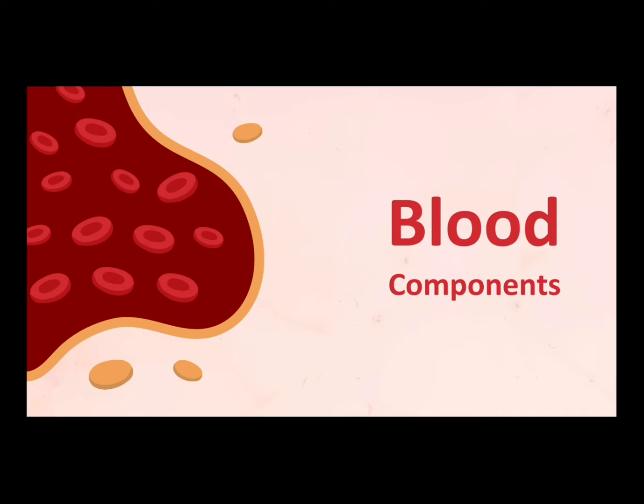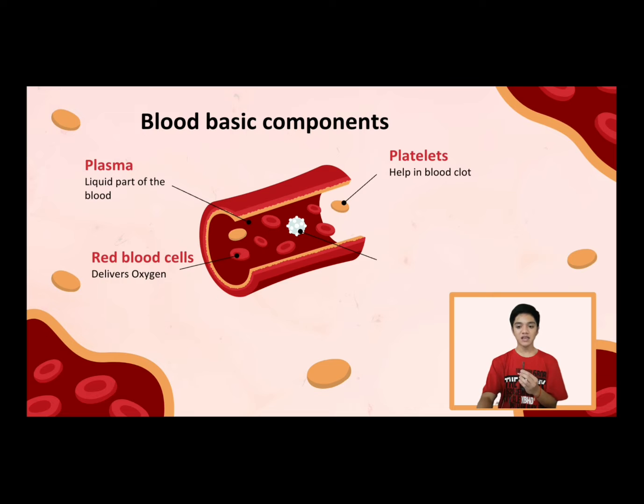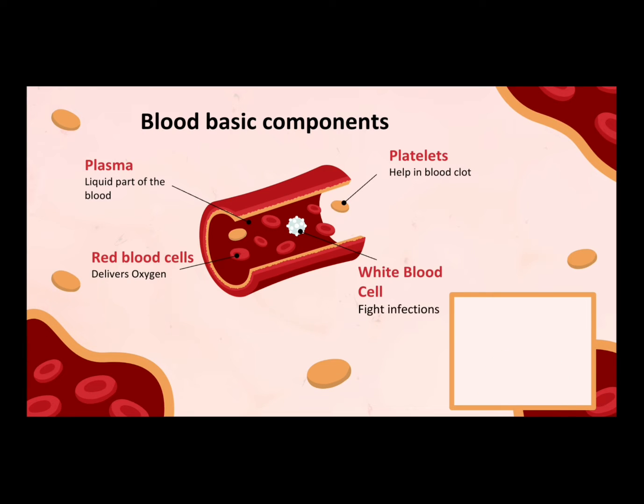So, what are the components of blood? All blood contains the basic components. First, the plasma, that is the liquid part of the blood. Second, the red blood cells that deliver oxygen. Next are the platelets that help in blood clotting. And lastly, the white blood cells that fight infection. So let us now proceed to the blood types.